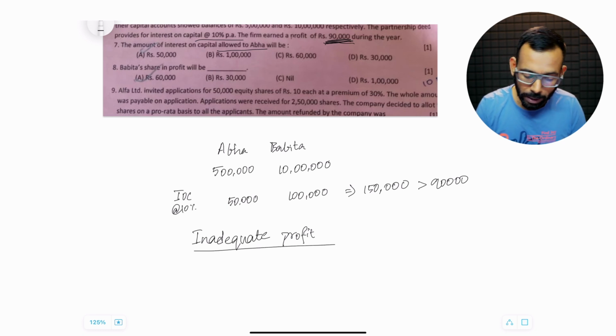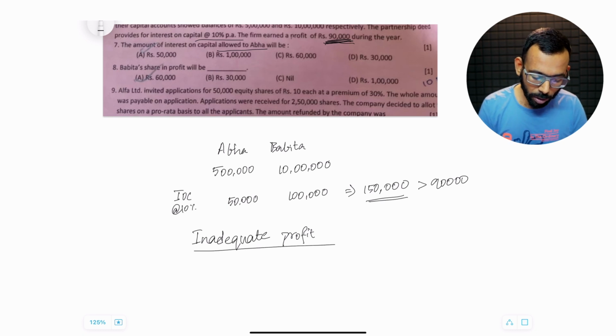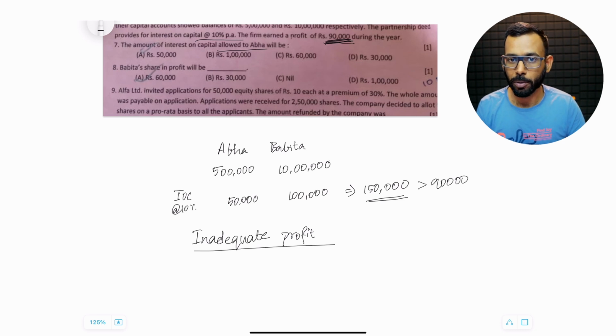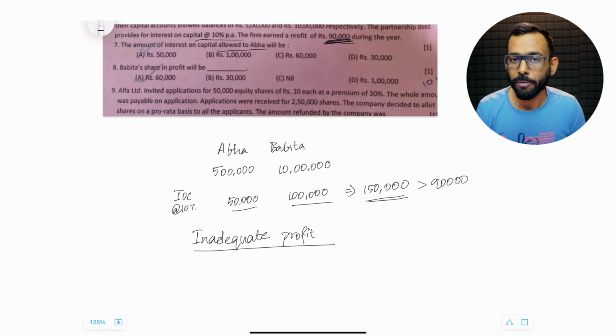So here, theoretically speaking, Abha and Babita put together are eligible for 1,50,000 rupees. But if you see, the total profit itself is only how much? 90,000 rupees. So we have to restrict the interest on capital only to the available profit that is there. So summation of interest on capital between Abha and Babita will be only 90,000. It might be 1,50,000, but it will be paid only 90,000. And it will be paid in the ratio of the appropriation, not as per the profit sharing ratio.